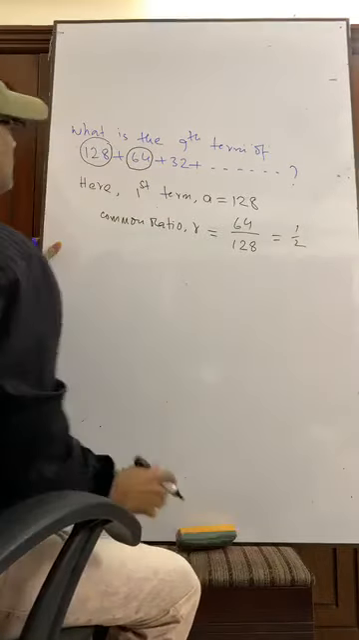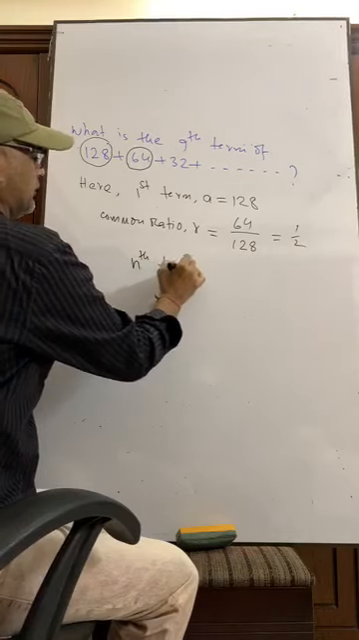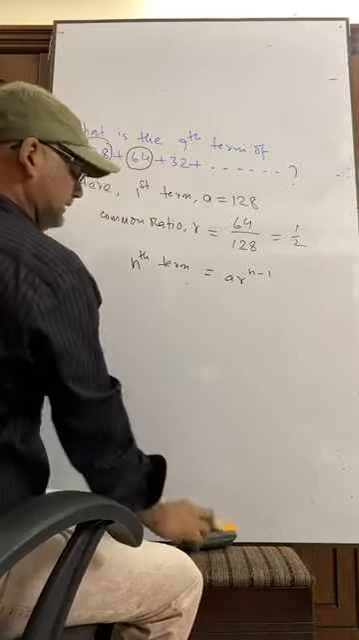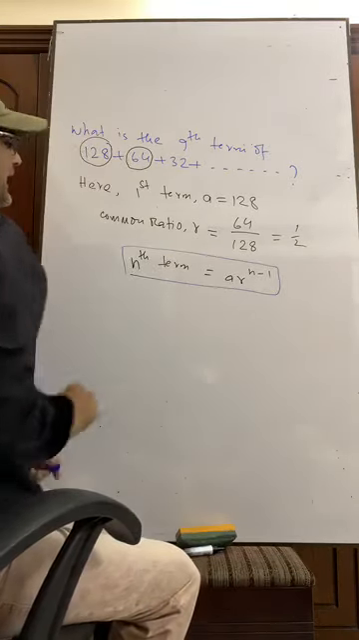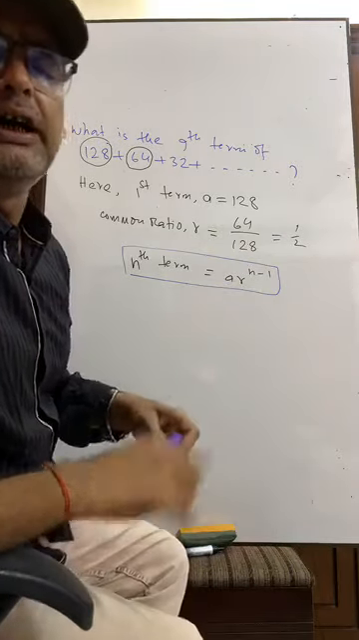Now, what is the formula? Nth term formula: nth term equals a r to the power n minus 1. This is the main part. This is the formula, nth term equals a r to the power n minus 1.